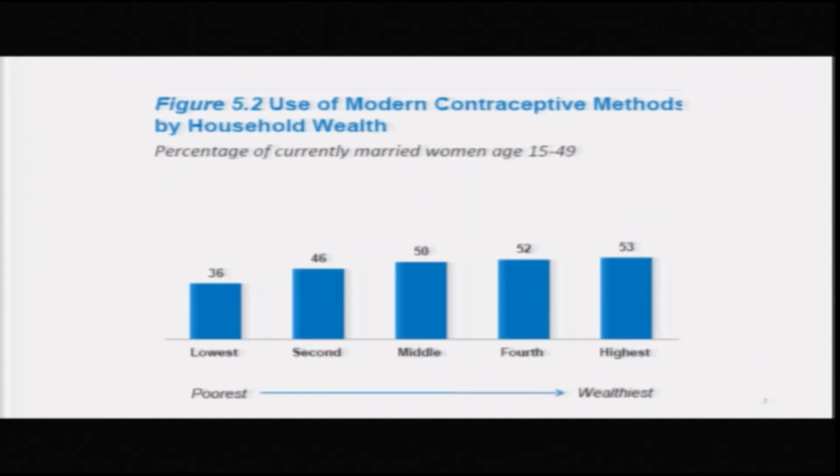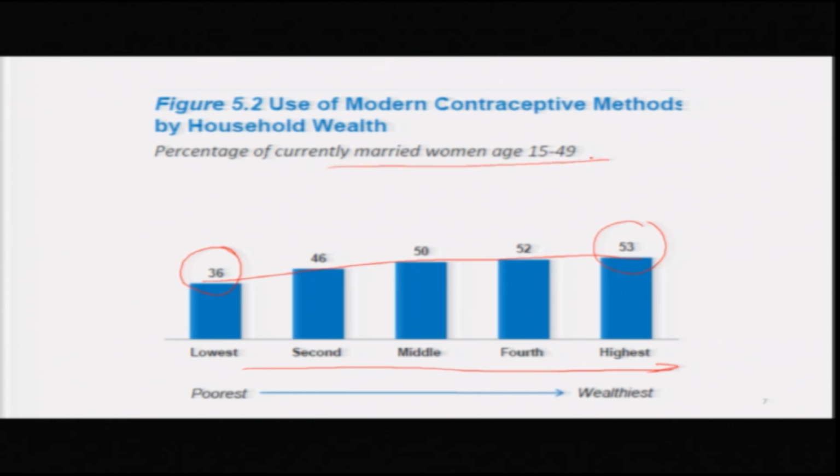So, that was the picture of total fertility rate. If you take another variable, a variable pertaining to effectiveness of the family planning program, modern contraceptive methods by household wealth, you find that as wealth increases in this direction, then use of modern contraceptives also increases. Among those who are in the lowest wealth quantile, only 36% couples are using contraceptive methods, while in the highest wealth quantile 53% couples are using contraceptive methods.